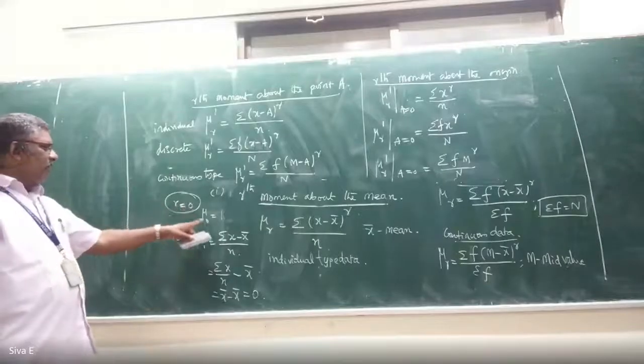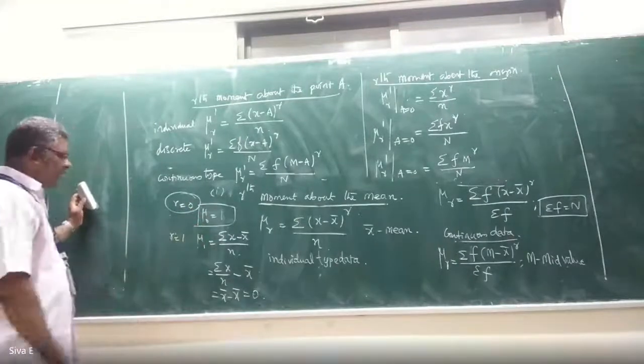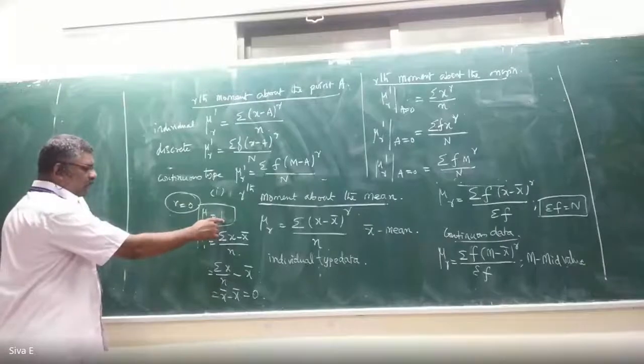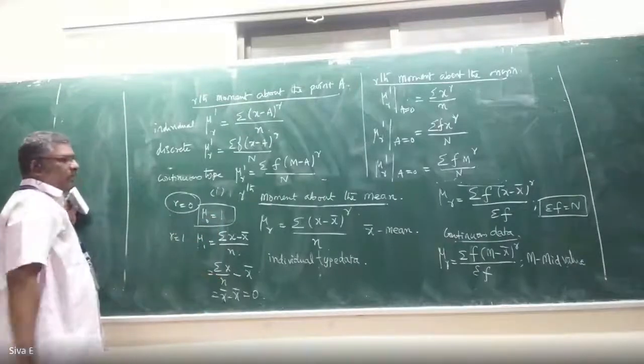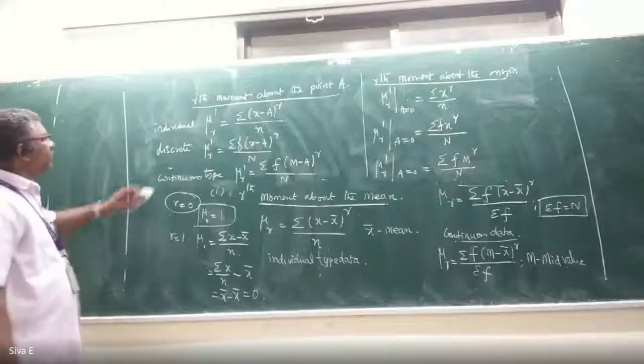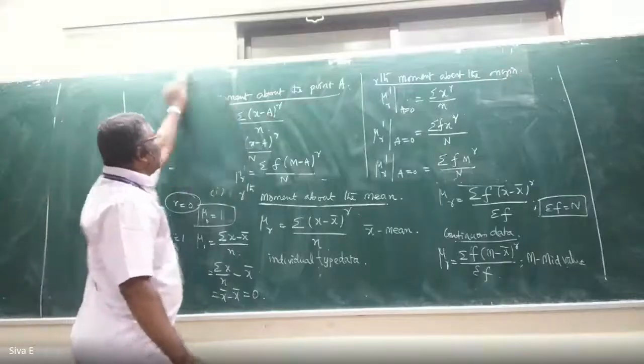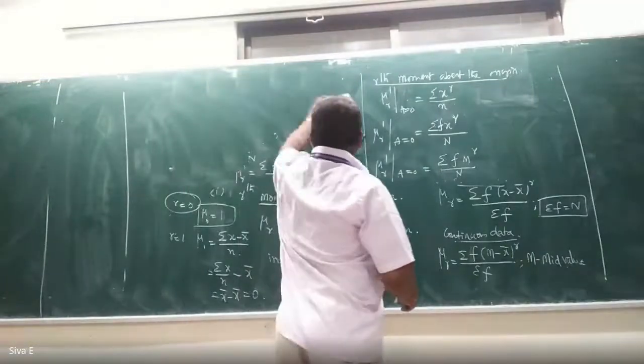So in the case of r equal to 0, mu 0 equal to 1, and in the case of r equal to 1, mu 1 equal to 0. It is a standard result. Always, whatever the case. X bar minus x bar equal to 0, both are cancelled. Next one is when r equal to 2.